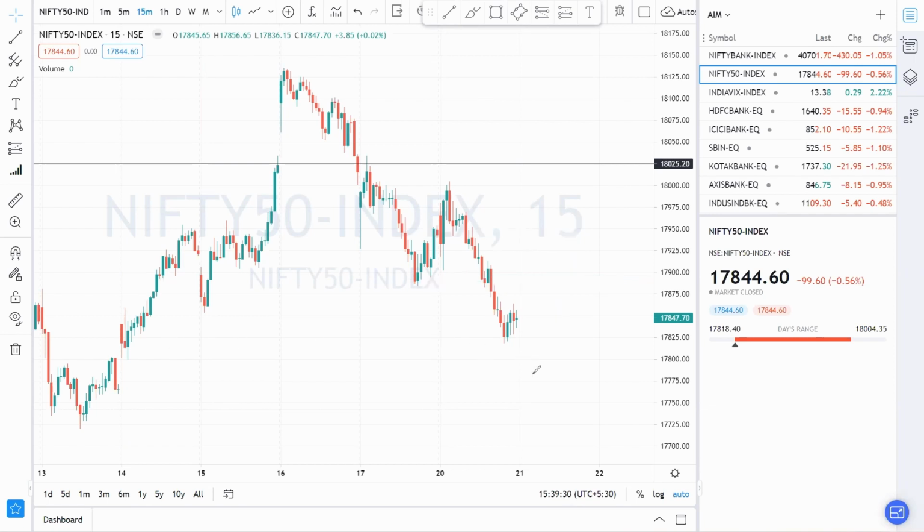And if it opens gap down, anything can happen. So if it opens gap down below 24,800, around 24,750, and shows any kind of positive movement here, then you can expect some buying trade here, because previously it continuously took support from that level. Then it may happen that new buyers will be added there, so it may show some positive movement after opening a large gap down. Then we are going to take trade for buying. But as of now, if it opens a large gap up or large gap down, then we will wait at least 15 to 20 minutes for any kind of trend confirmation. Then after that we can take trade for buying or selling.